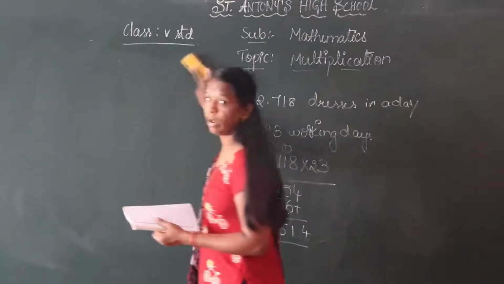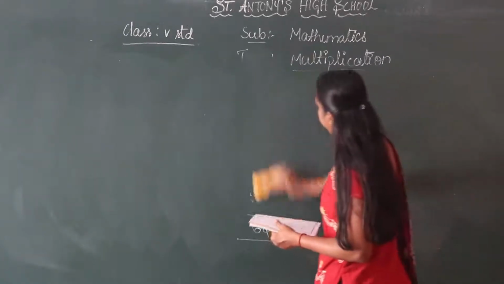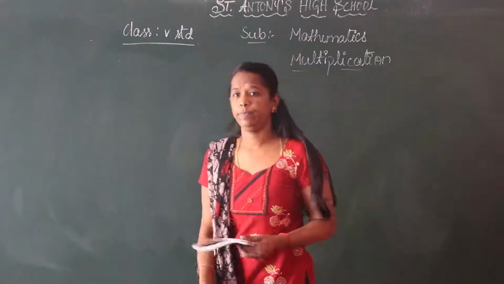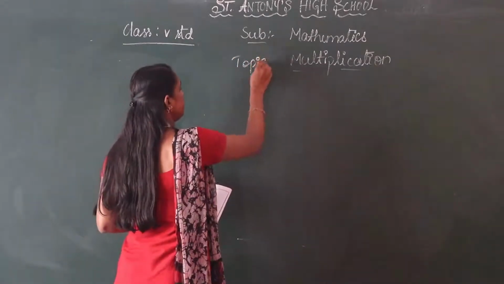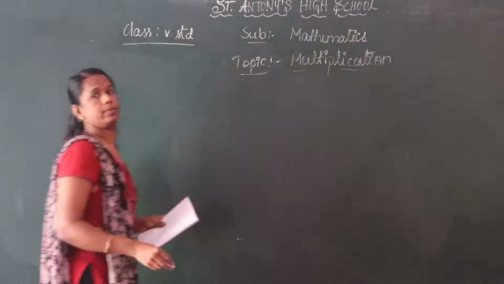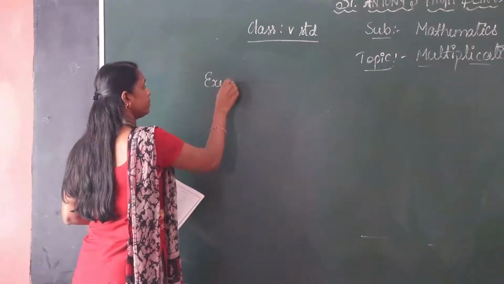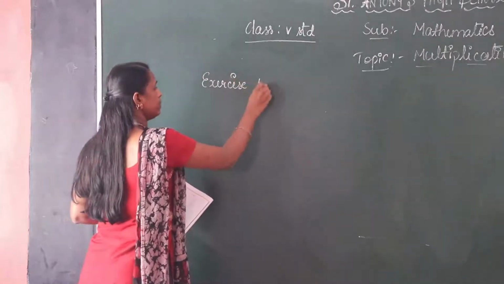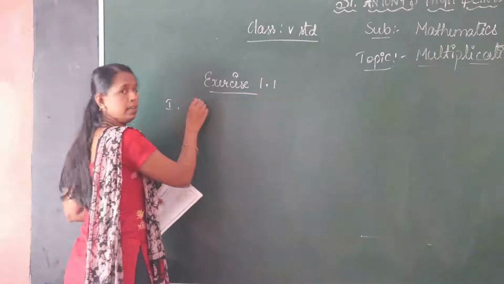Okay, here we do the exercise sums. Exercise number 1.1. For that, first we multiply.